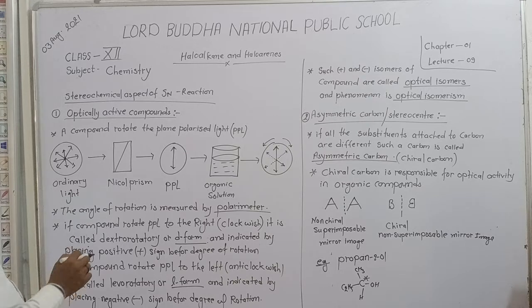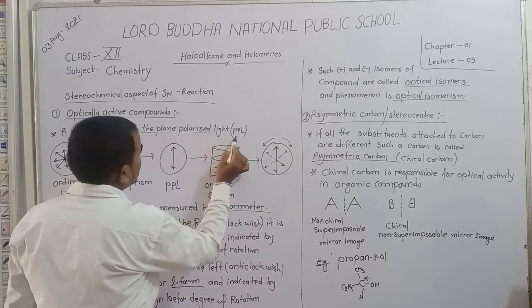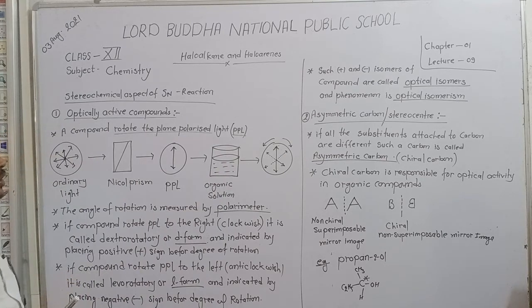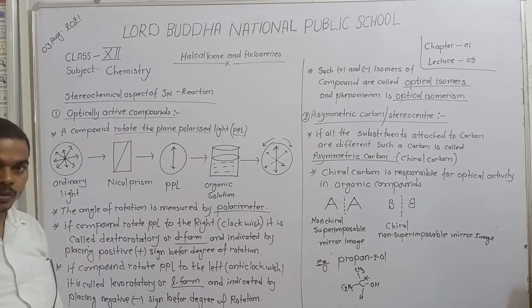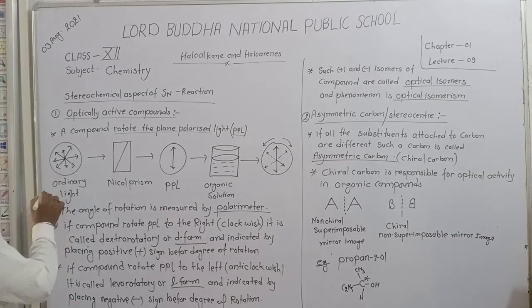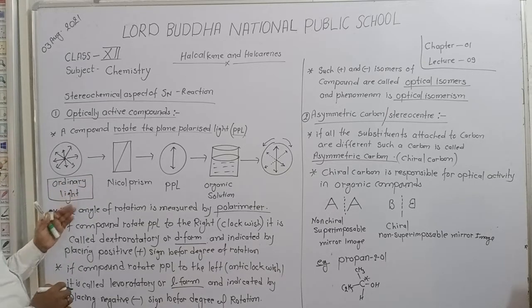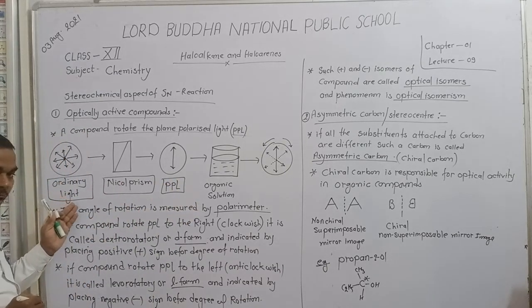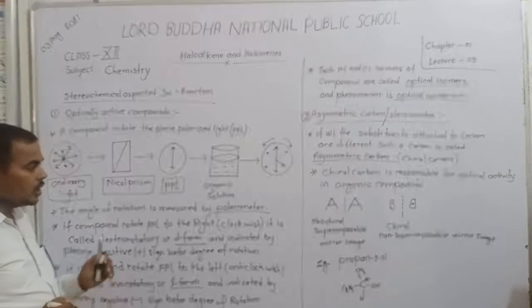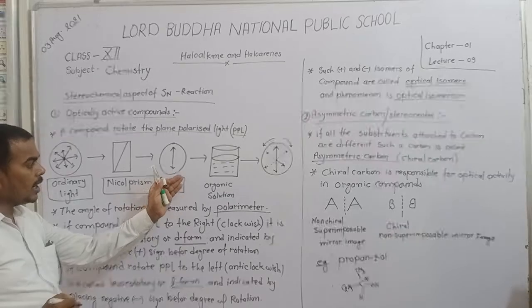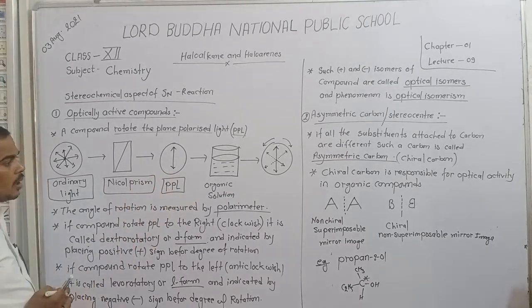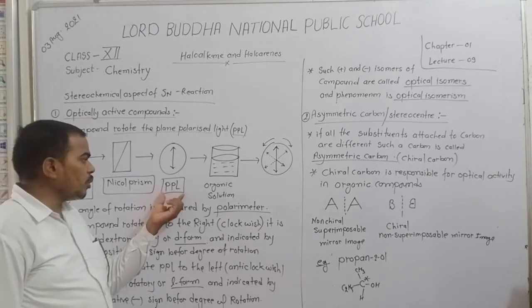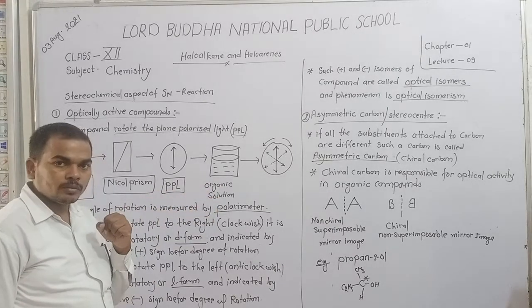Dear student, a compound that rotates plane polarized light, that is PPL, is known as an optically active compound. For example, when we pass ordinary light through a Nicol prism, it converts into plane polarized light. But when we pass plane polarized light through the organic solution,